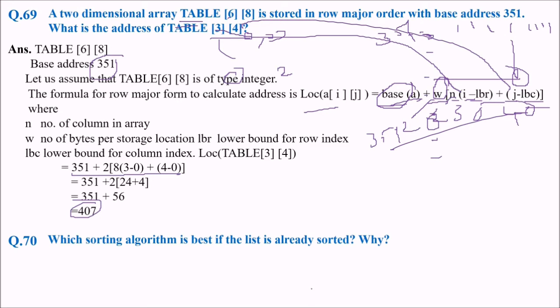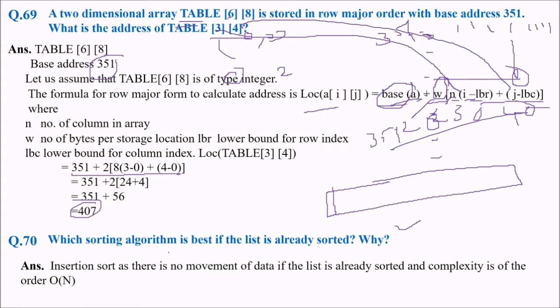Which sorting algorithm is best if the list is already sorted? What is the best sorting algorithm you are going to adopt and why? The answer is insertion sort, because there will be no movement of data if the list is already sorted, and complexity will be of order n. Otherwise, for insertion sort we know that complexity is of the order of n square.